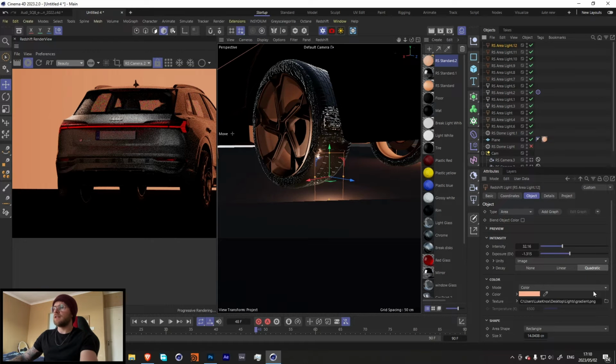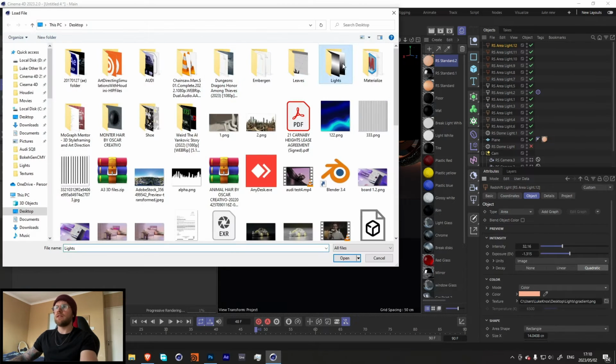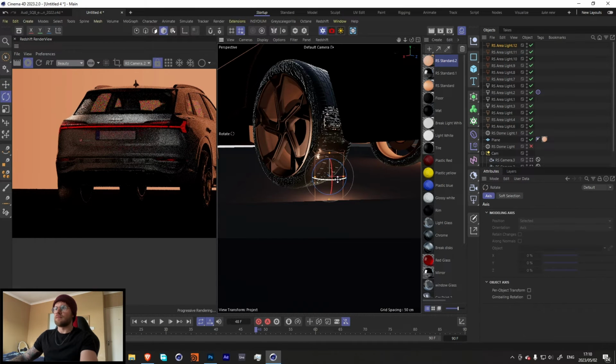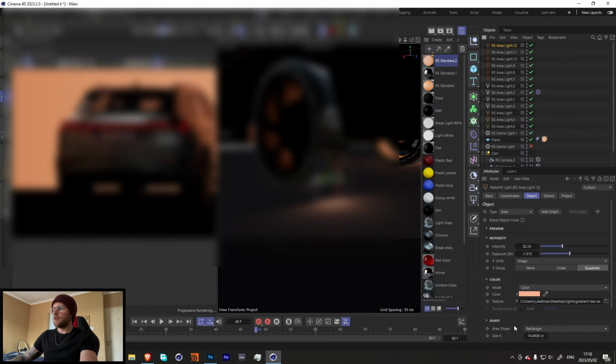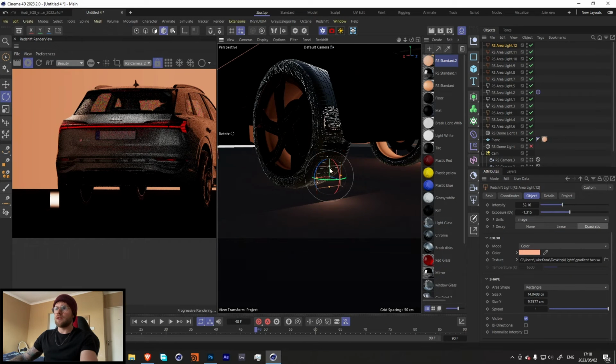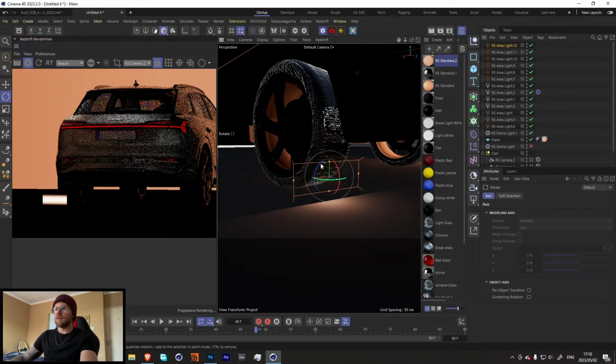So for this light, let's use our other gradient, which is going to be this one over here. Let's just rotate it to make sure that we're using the right shape. We're not, so let's bring it down like this and rotate it.